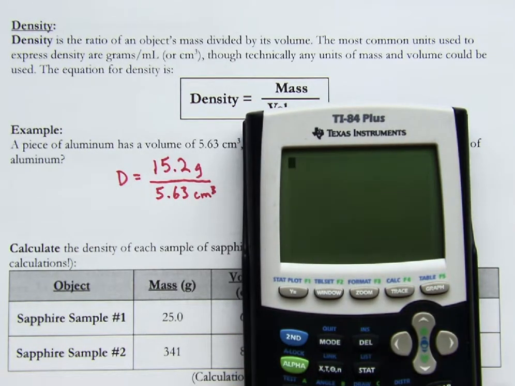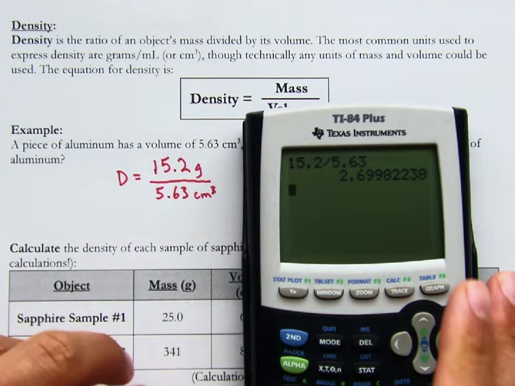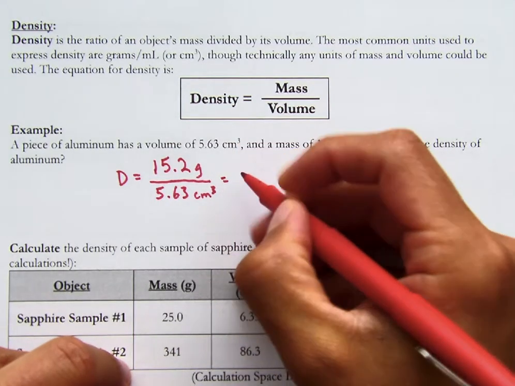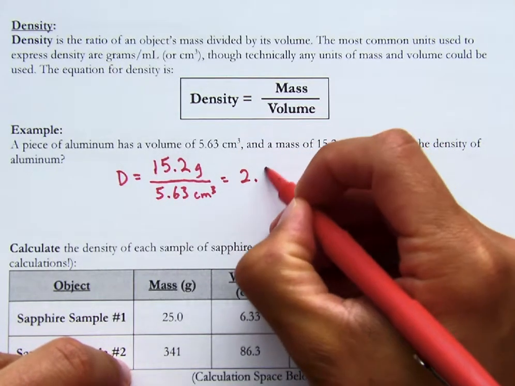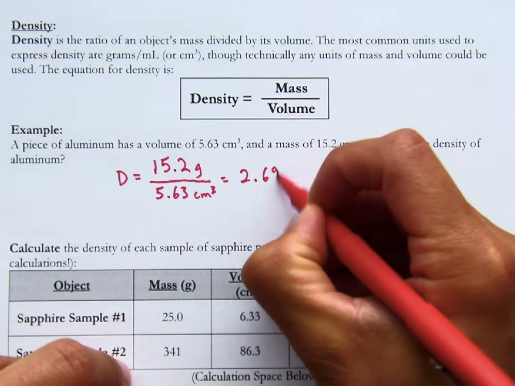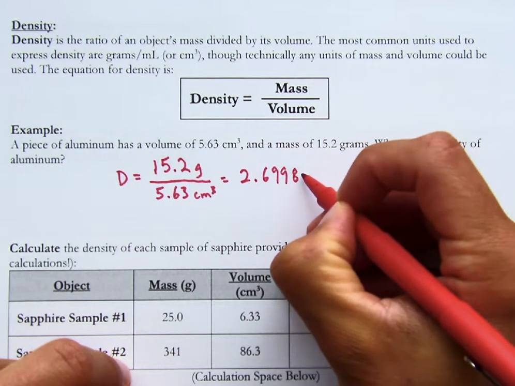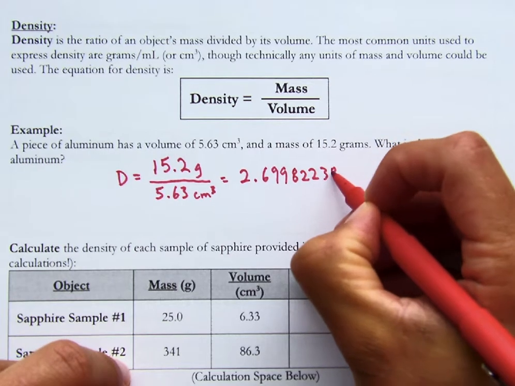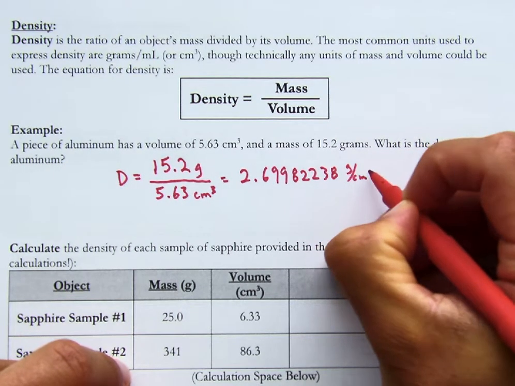And if you're watching the videos in order, you'll see that our recent video on significant figures will be useful here. 15.2 divided by 5.63, and that's what our calculator spits out. Okay, so I'm just going to write that down. 2.69982238 grams per cubic centimeter.